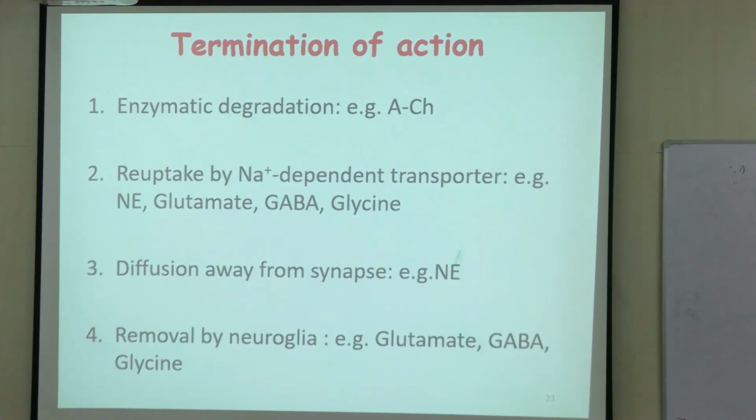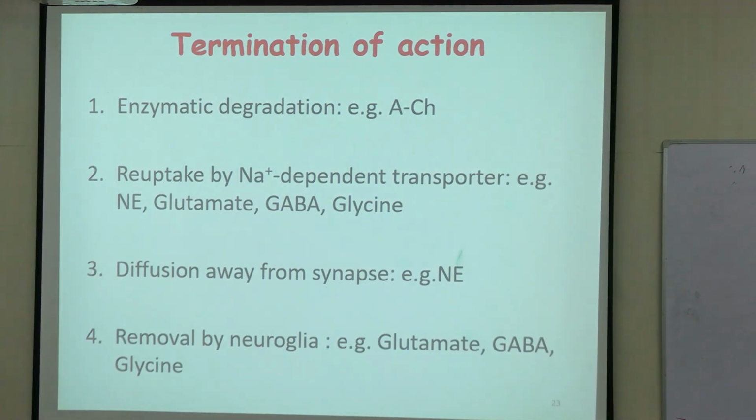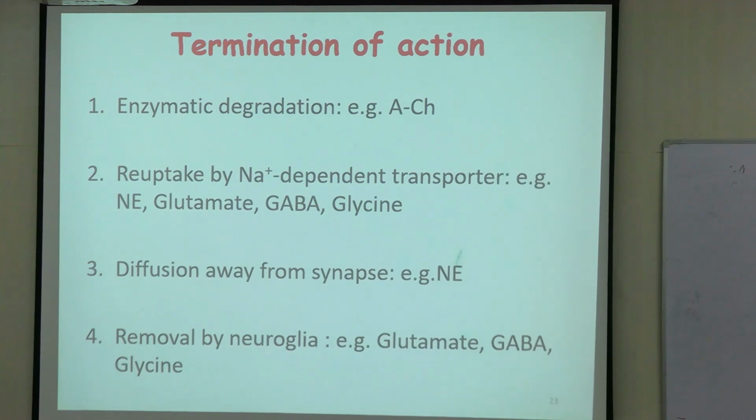Third, as an example, you can see norepinephrine, it can diffuse away from the synapse. And the last one is removal by glial cells, right? So glutamate, GABA and glycine, they are removed by the neuroglial cells of the brain.